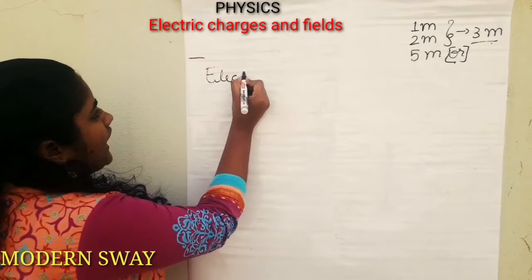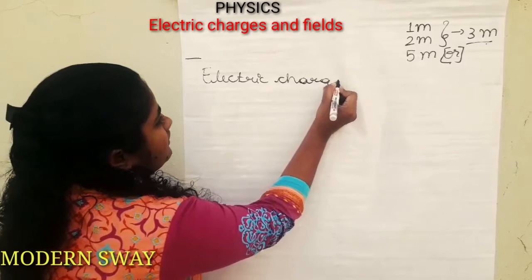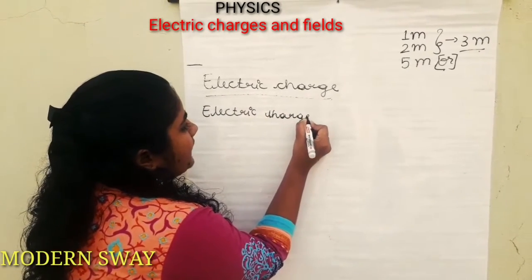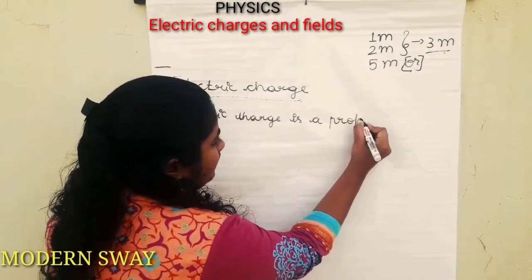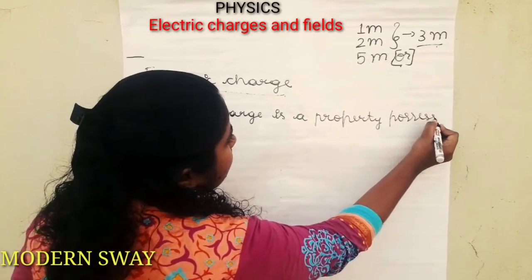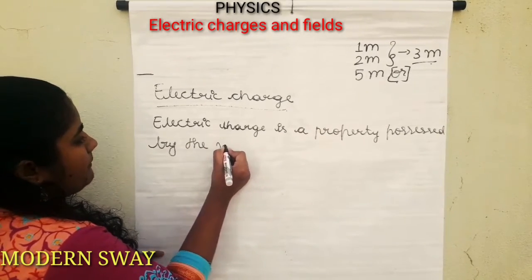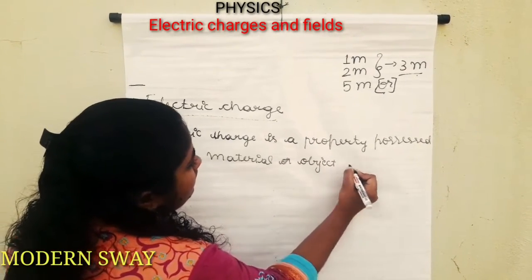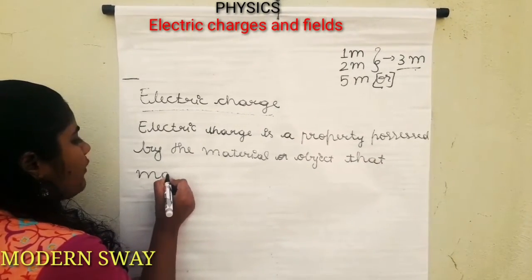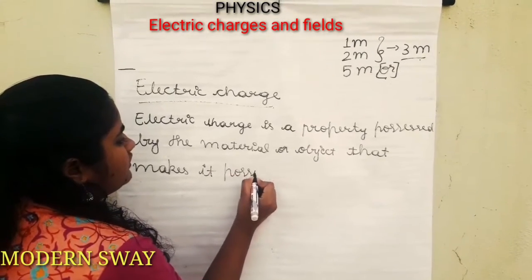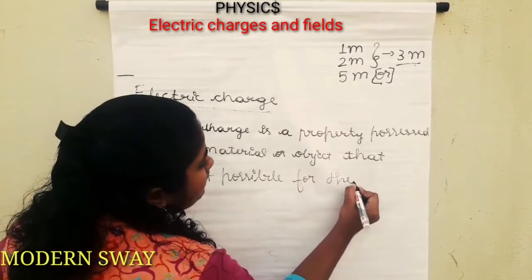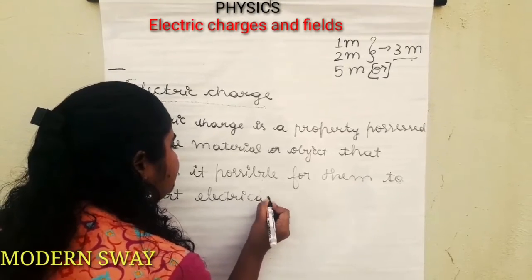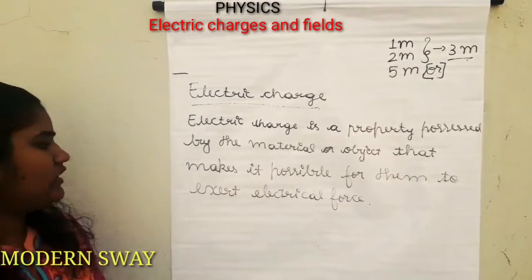Electric charge is a property possessed by the material or object that makes it possible for them to exert electrical force.